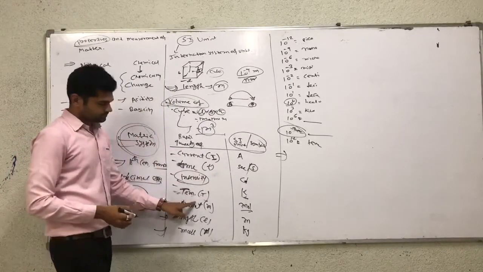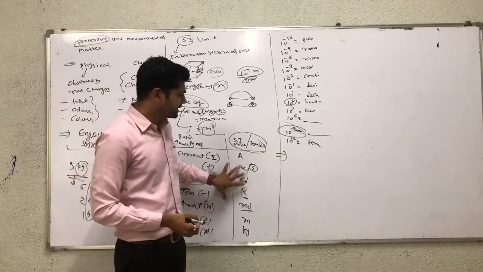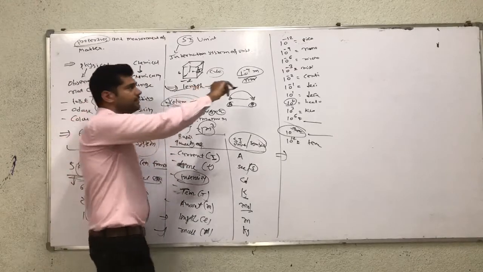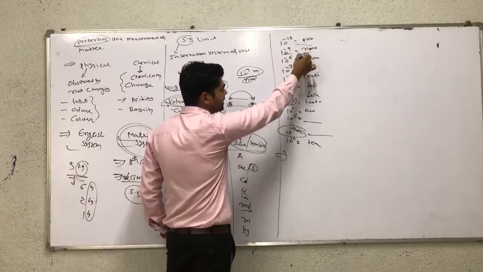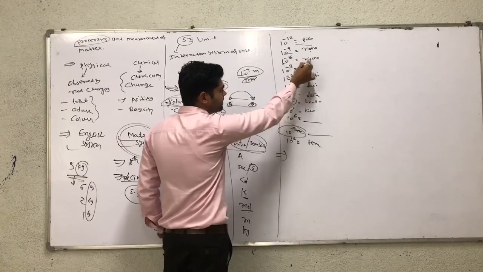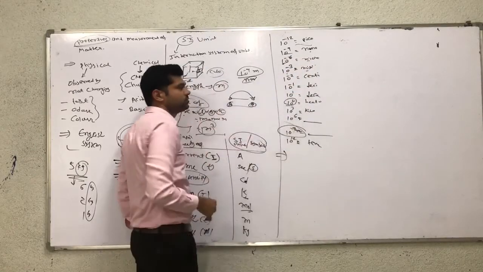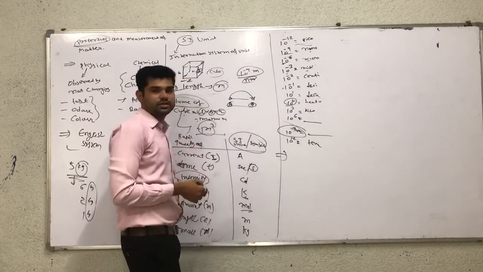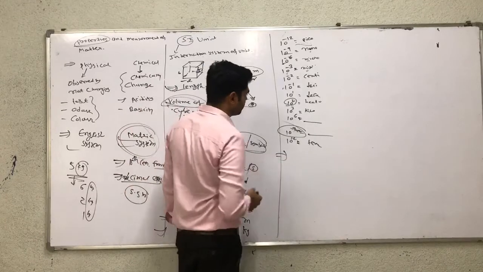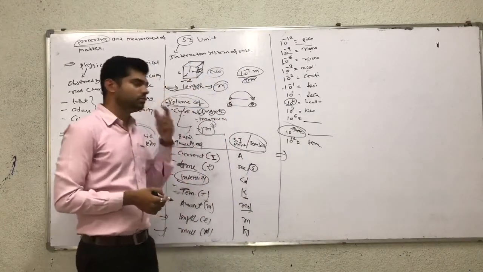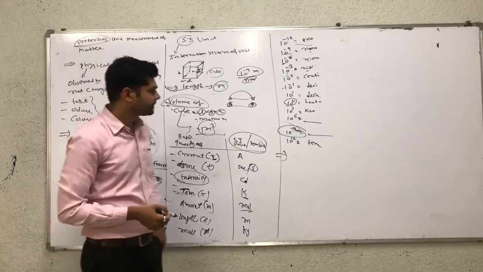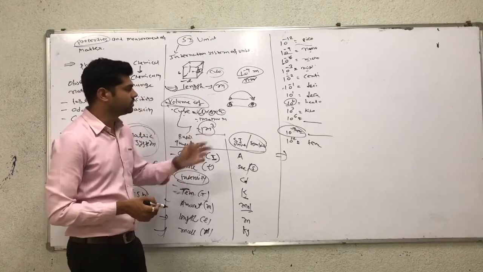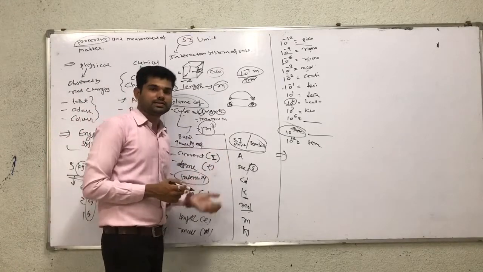Now, in total here are 7 units and here the prefixes. After this understanding, revise one time. Minus 12 means pico, minus 9 means nano, minus 6 means micro, minus 3 means milli, 10 raised to minus 2 means centi, 10 raised to minus 1 is deci, 10 raised to 1 is deca, 10 raised to 2 means hecto, 10 raised to 3 means kilo, 10 raised to 6 means mega, 10 raised to 9 means giga, and 10 raised to 12 means tera. So understand and prepare all the charts.